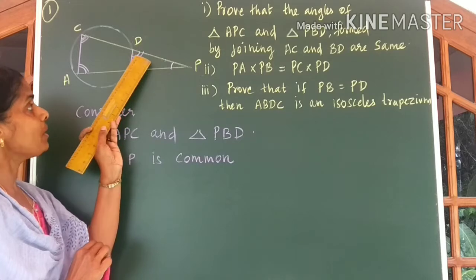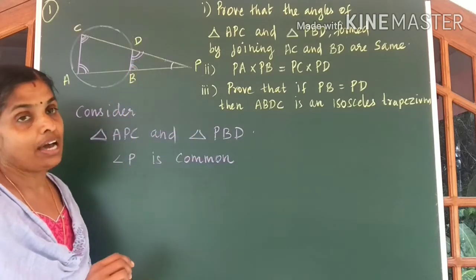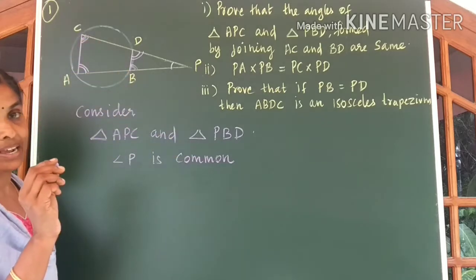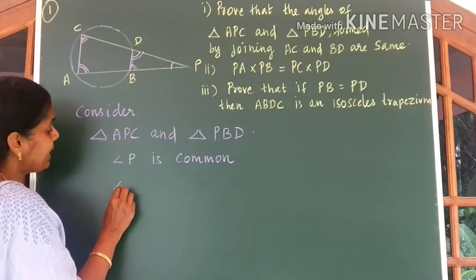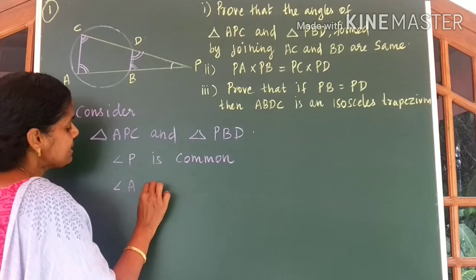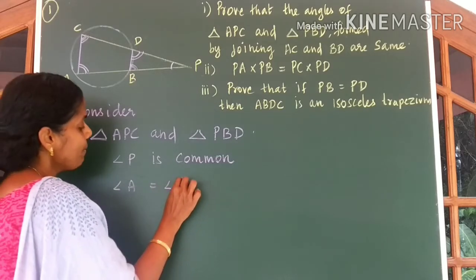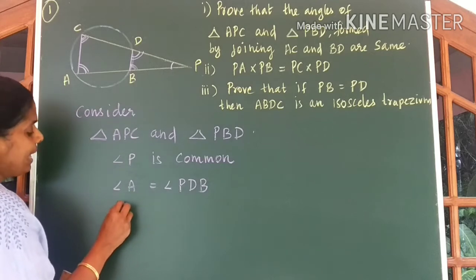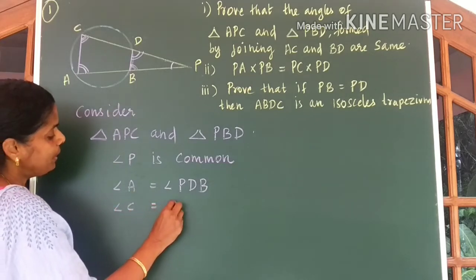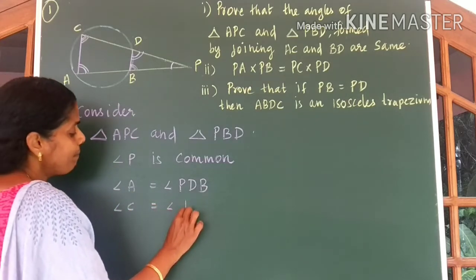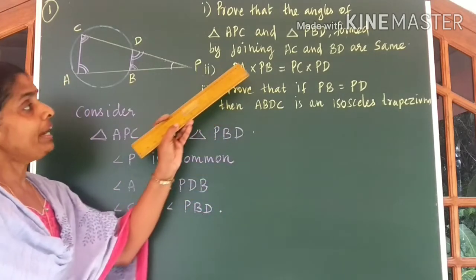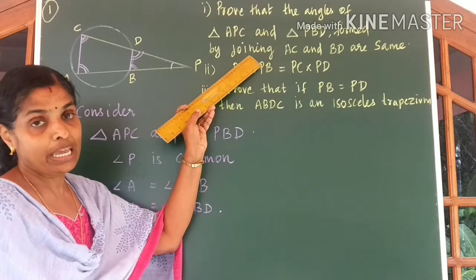Three angles of the smaller triangle are equal to three angles of the bigger triangle. Let me write it. Angle A is equal to angle PDB. Also, angle C is equal to angle PBD. Now we have proved the angles to be equal.